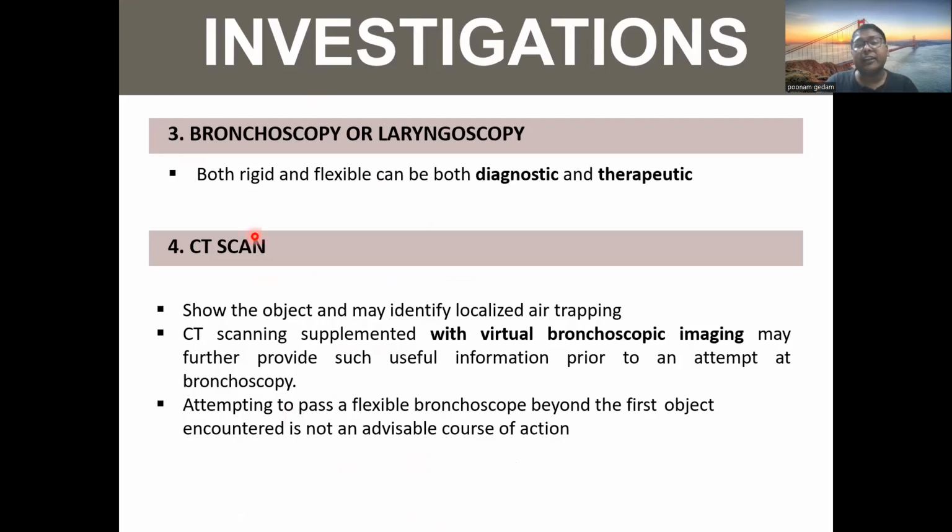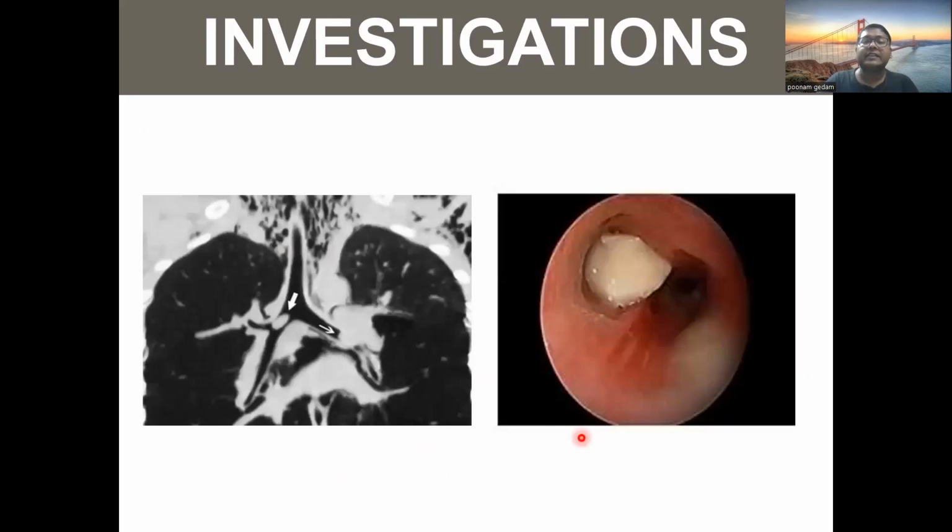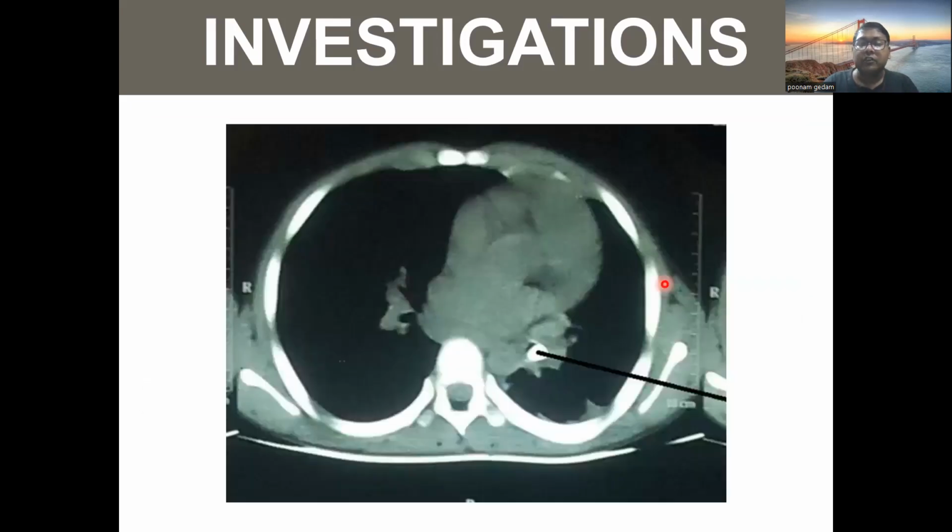Bronchoscopy or laryngoscopy, both rigid and flexible, can be both diagnostic and therapeutic. CT scan shows the object and may identify localizing air trapping. CT scanning supplemented with virtual bronchoscopic imaging may further provide useful information prior to the attempt of bronchoscopy. Attempting to pass a flexible bronchoscope beyond the first point of encounter is not an advisable course of action. So this is laryngoscopy. We can see the foreign body.